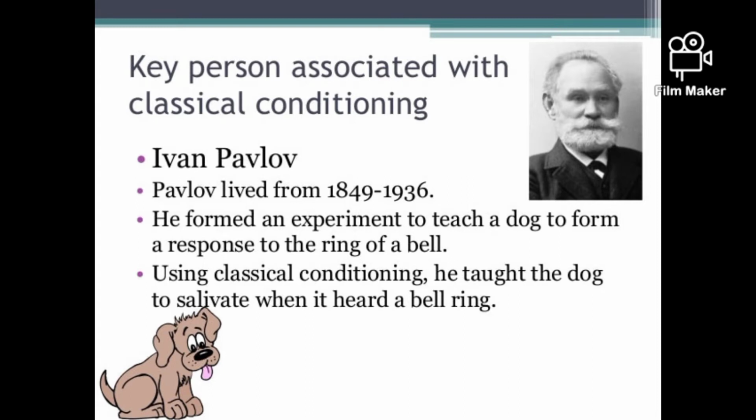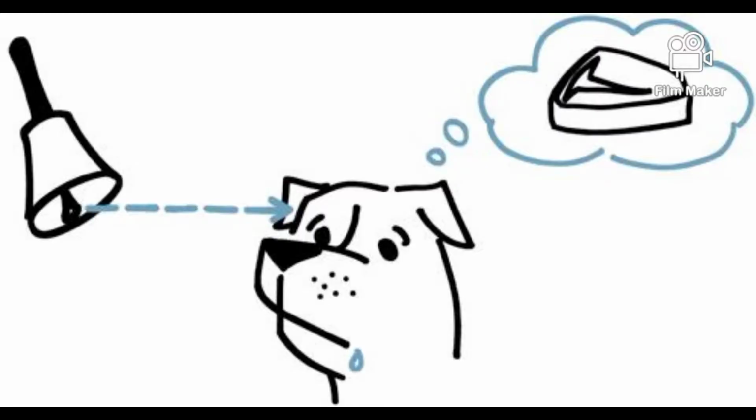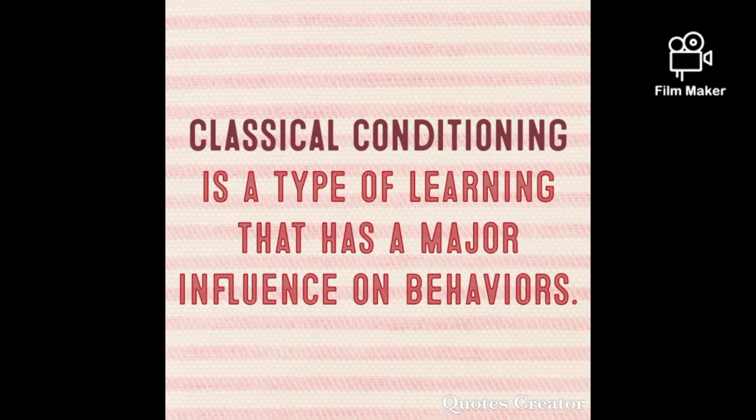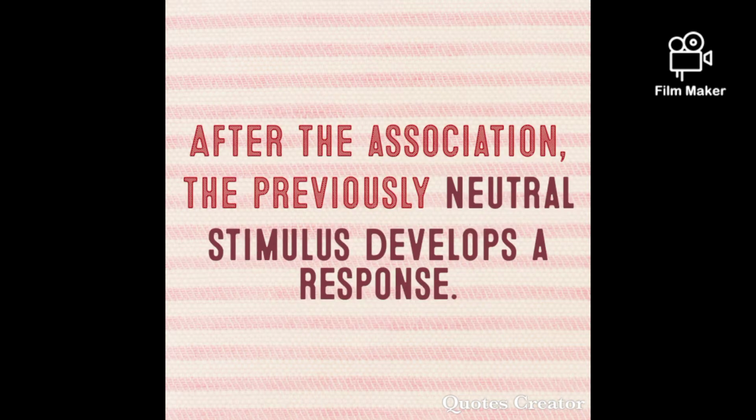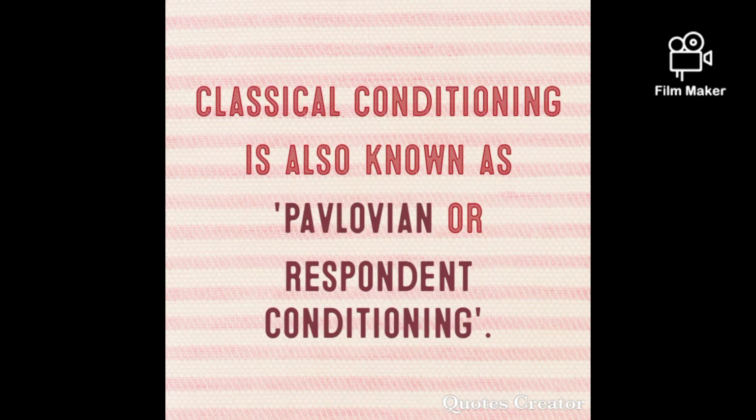As you can see on the screen, the key person associated with classical conditioning, the father of classical conditioning, was Ivan P. Pavlov, a Russian physiologist and psychologist, as we have told before. Classical conditioning is a type of learning that has a major influence on individual behaviors and thinking patterns. It refers to learning that occurs when one stimulus becomes associated with a particular result. After the association, the previously neutral stimulus, also called NS, develops a response, which is called the conditioned response, or CR. We will discuss that further.